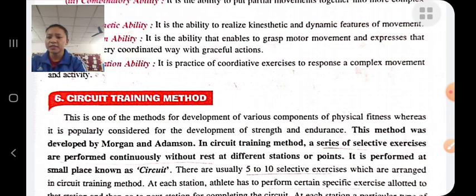At each station, the athlete has to perform a specific exercise continuously without any break, and successive stations should not have similar exercises involving the same muscles.